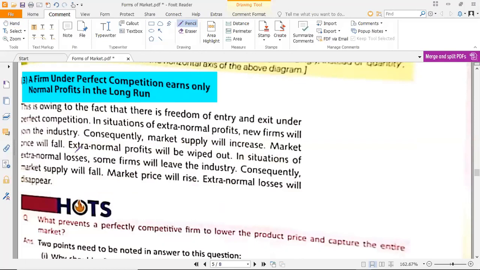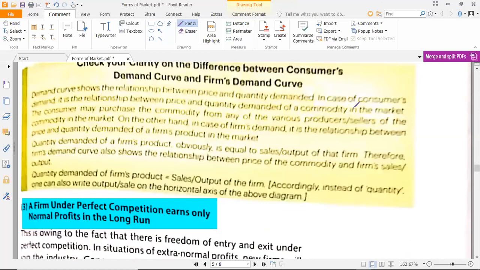Extra normal profits are wiped out as new firms join in, and during losses, some firms leave the industry. So extra normal losses will disappear, right? I think you have got this, and we are done with perfect competition. The topic of perfect competition is done from my side.